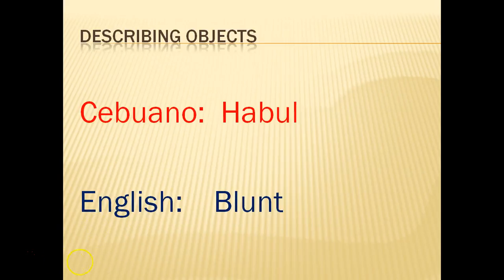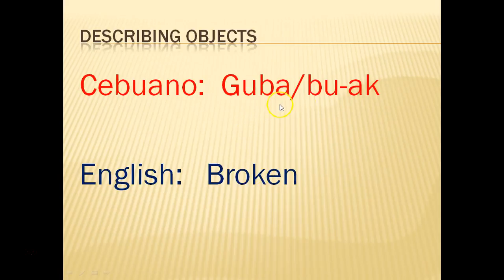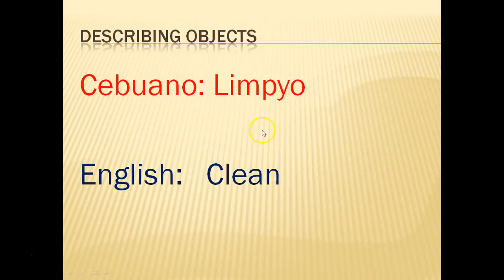In Cebuano, habol, in English, is blunt. Barato, in English, is cheap. Lalom, in English, is deep. Guba or buak, that is broken.